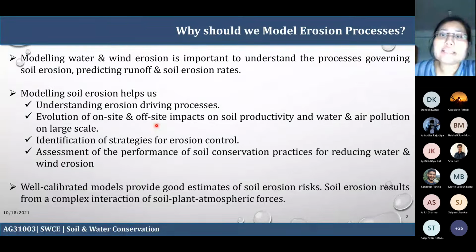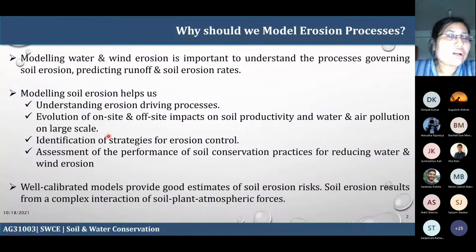And when it comes to water and air pollution on a large scale, in water pollution it is mostly non-point source pollution. That means when soil particles mix along with the water, that is non-point. A point source pollution is when effluent, the industrial effluent and whatever other pollutants, mix directly with the water. But when it is non-point, the mixing of soil particles or pesticide along with the water leads to the pollution, that is NPS pollution.